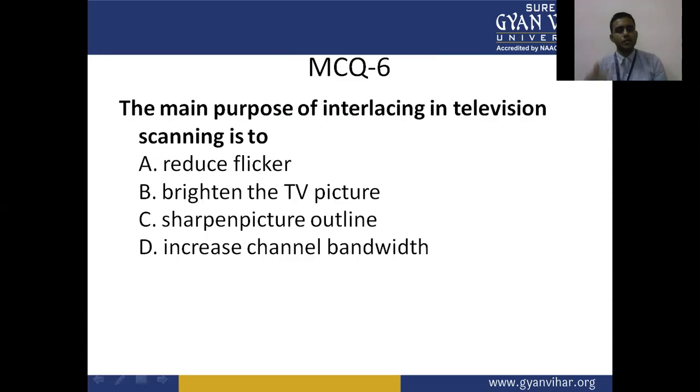The main purpose of interlacing in television scanning is to A, reduce the flicker, B, brighten the picture, C, sharpen the picture outline, or D, increase the channel bandwidth.